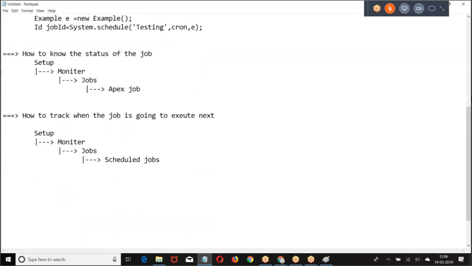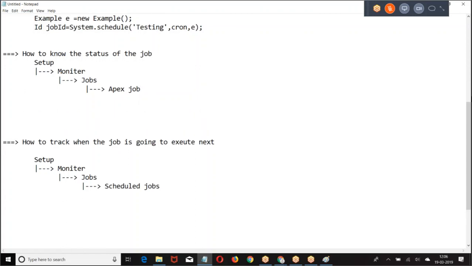Then this is using declarative without programming. Programmatically, if you want to know the status, write a SOQL call on AsyncApexJob. On this object, if you write a SOQL query, you will know the status of the job.